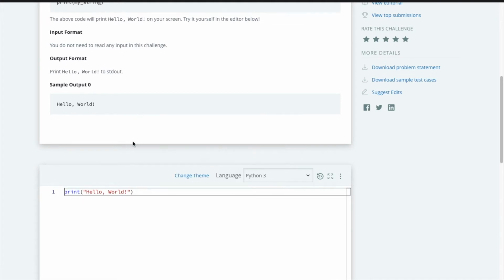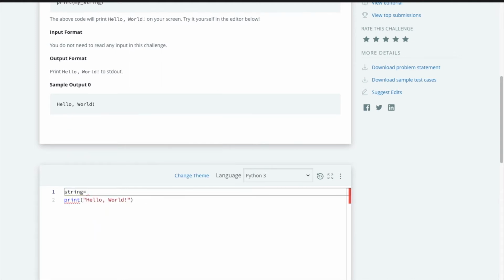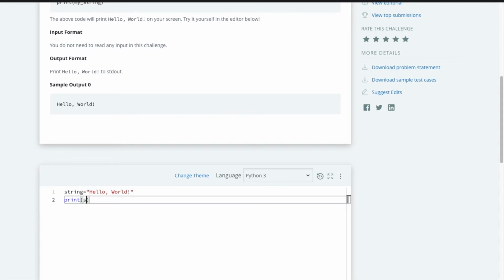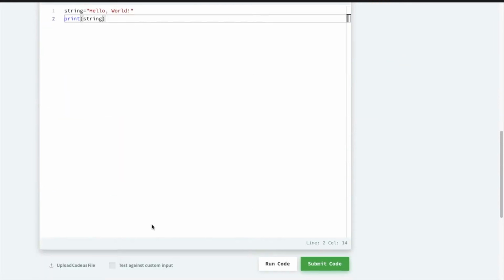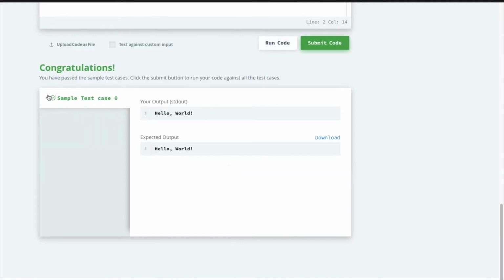Now let's try another way, the second way. Here take a variable called string. String is equal to hello world. Now in the print statement we can directly type our variable string. Remember there should be no double quotation when we use it. Now after running the code, yeah, here our sample test cases were passed.